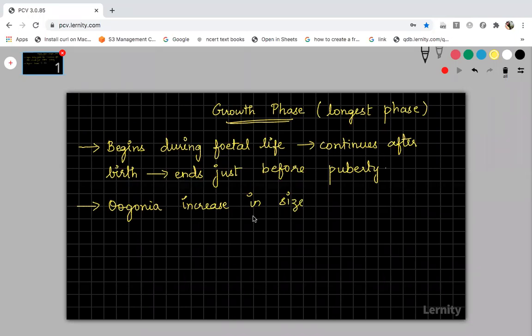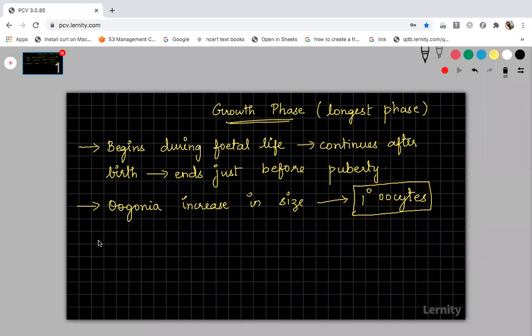And as the oogonia increase in size, they are now known as primary oocytes. As we had primary spermatocytes, here they are called primary oocytes.